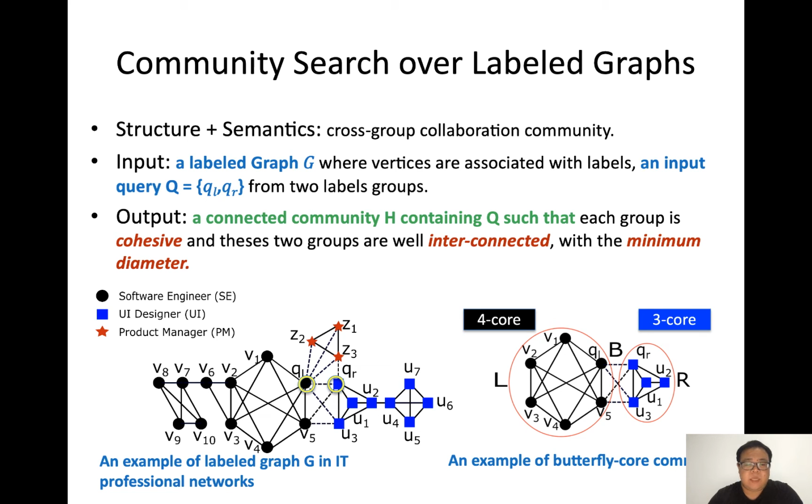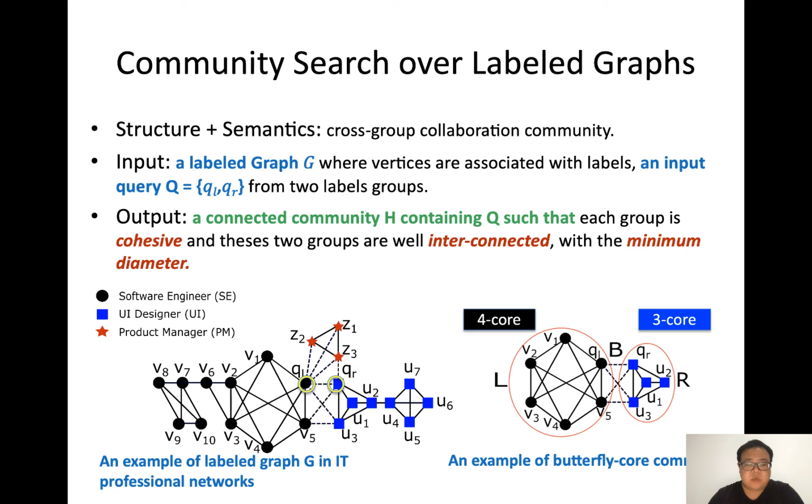Its structure meets three criteria. First, the participation criterion requires the result to contain the input queries. Second, each group is cohesive internally. Here, each vertex in subgraph L has at least 4 neighbors. It is similar for subgraph R, in which each vertex has at least 3 neighbors. Third, these two groups, L and R, are well interconnected with cross-group interactions, denoted by the dashed edges.